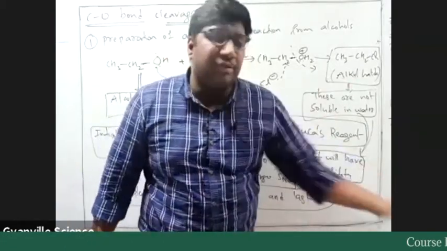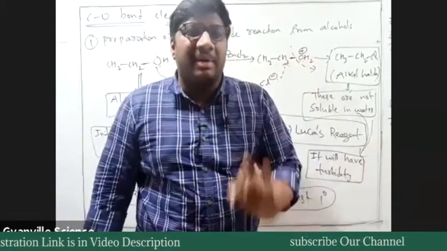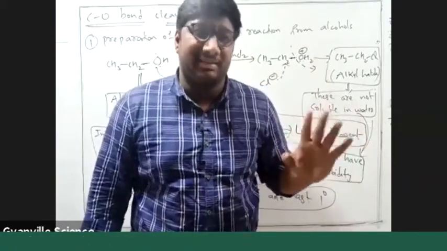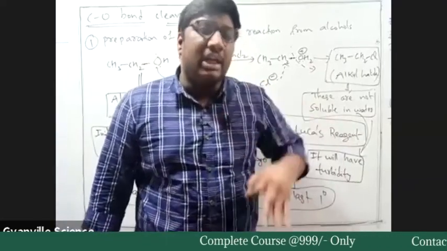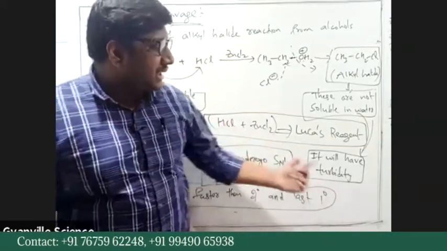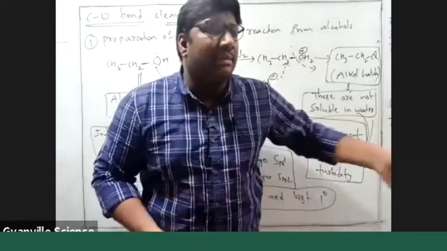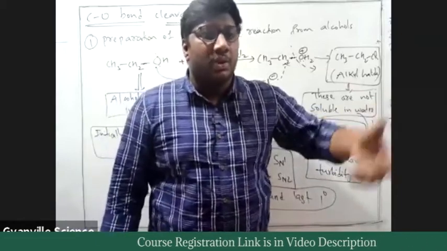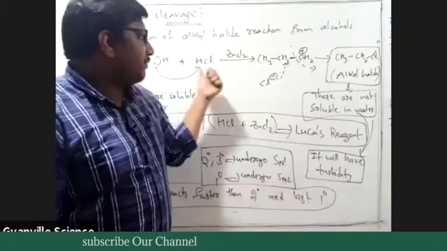Like Aniket is performing a reaction. I have given him 3 sets of alcohols, primary, secondary, and tertiary, but he doesn't know what type of alcohol it is. What he'll do is perform the reaction, check turbidity and see the time, in which substrate the turbidity is coming faster. Okay, I'll give him beaker 1. So whatever alcohol is present in beaker 1, he'll take that alcohol and perform this reaction.